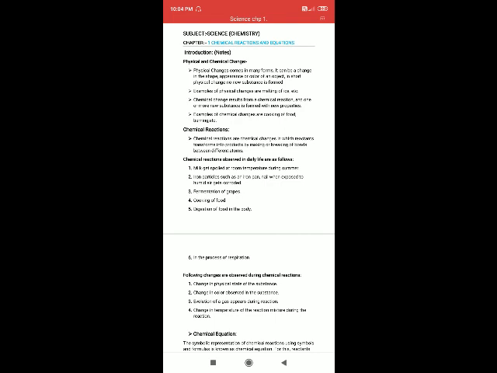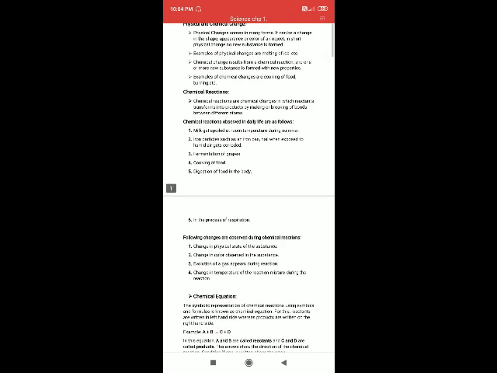and a completely new substance will form. Now these chemical reactions we observe daily in our day-to-day life. See the examples. Milk gets spoiled at room temperature during summer. Iron objects such as an iron nail, when exposed to humid air, get corroded. Fermentation of grapes, cooking of food, digestion of food in the body and the process of respiration.